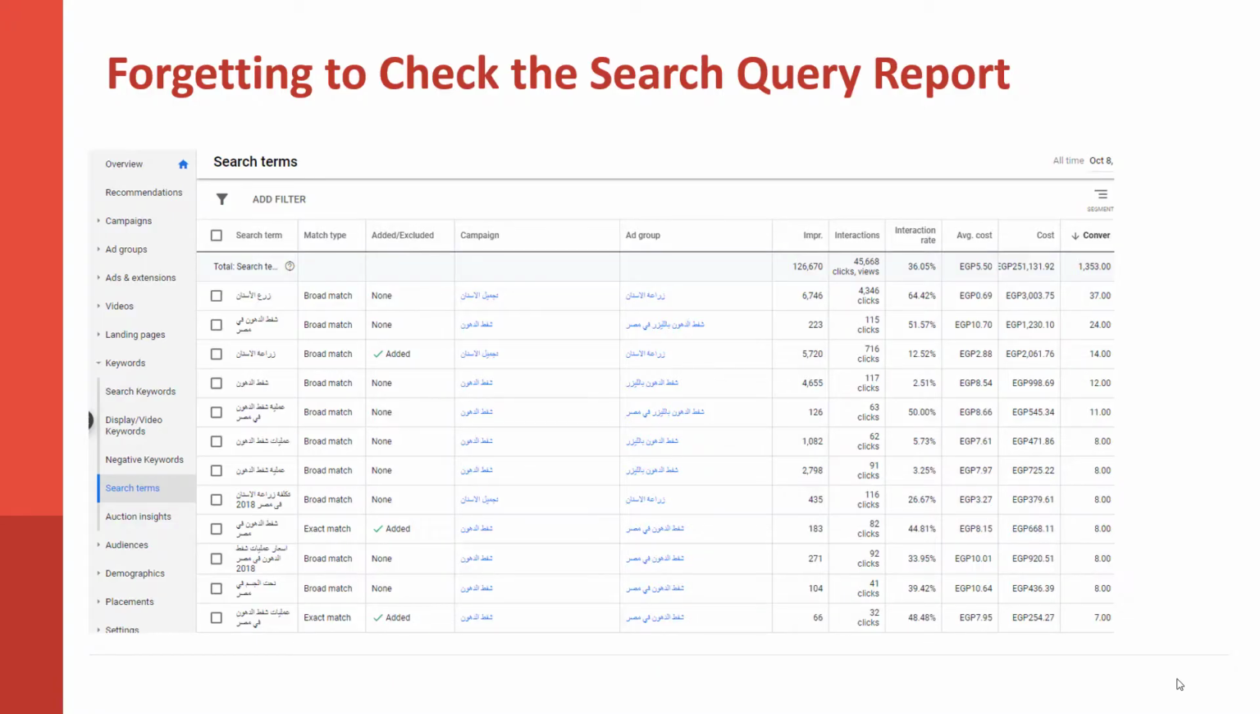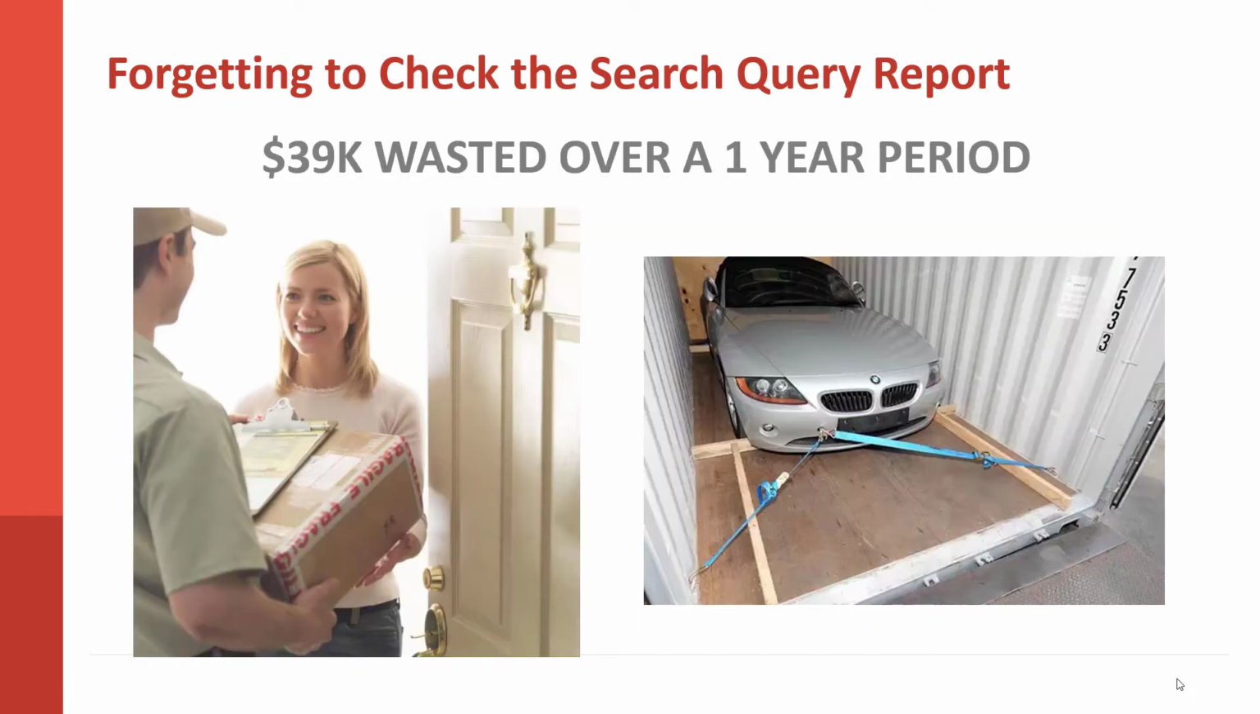The first mistake that we typically see is someone forgetting to check the search query report. And this report is really important because it not only tells you the keywords that you've been targeting, but what are those variations of the keywords that are coming in that you might not be aware of that are actually wasting ad spend.